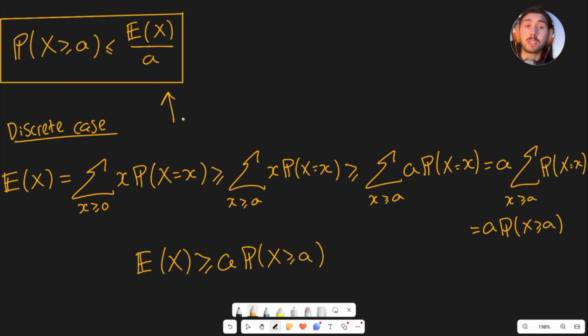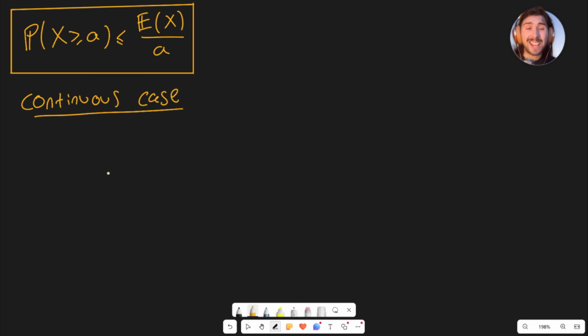Now let's look at continuous random variables. As you might expect, we're going to do the exact same thing, but continuous random variables, their expectations, are defined in terms of an integral. So we have the expected value of x for a continuous random variable. This is equal to the integral, and remember, x is always greater than or equal to 0 in Markov's inequality.